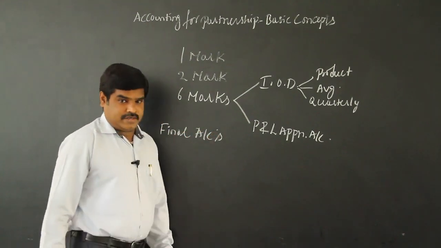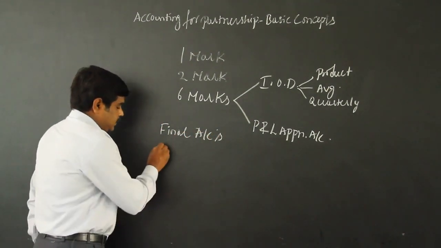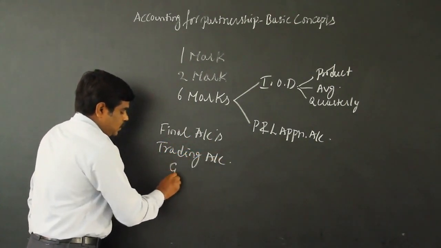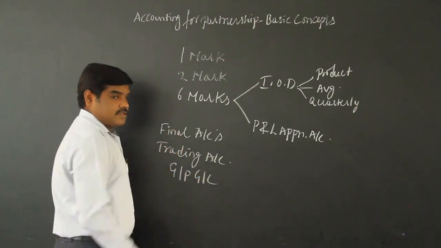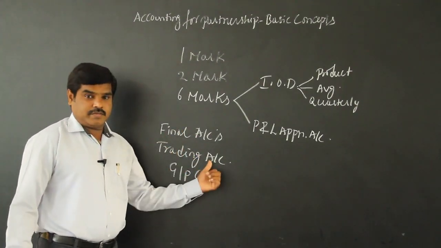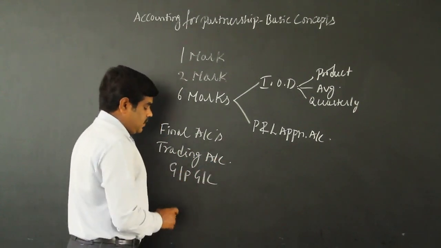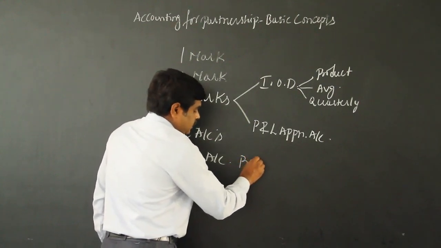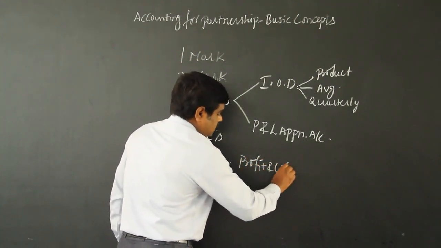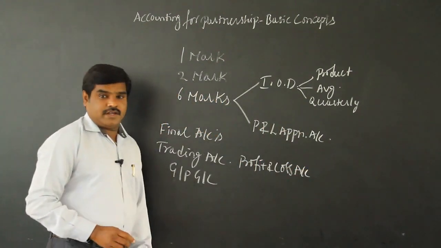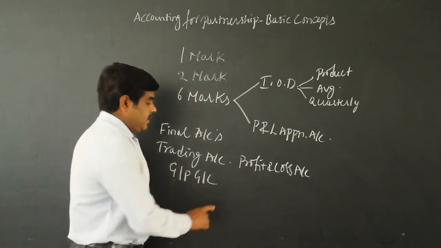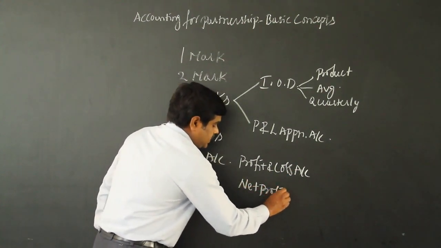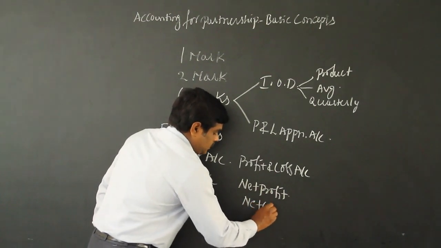In final accounts, you prepared the trading account to know gross profit or gross loss. I think you remember. After finding gross profit or gross loss, next you prepare the profit and loss account, after which you get either net profit or net loss.